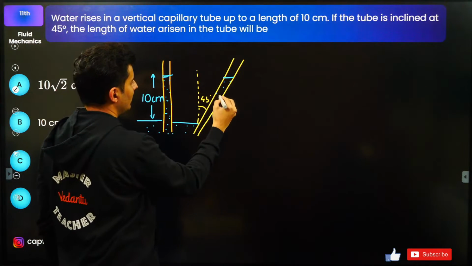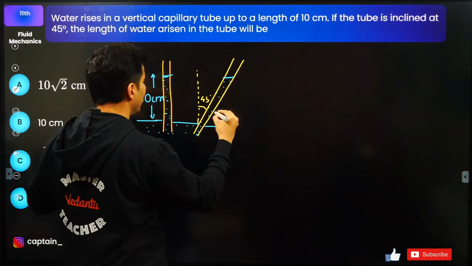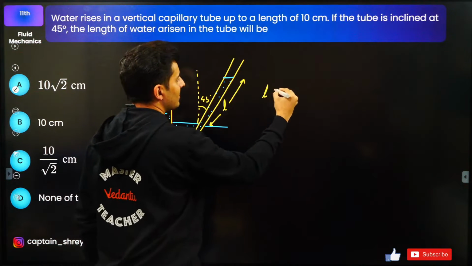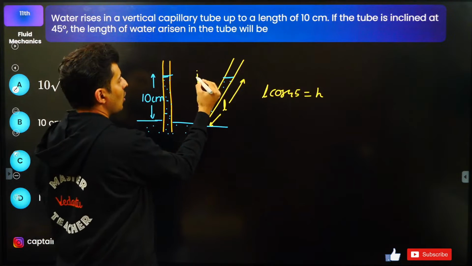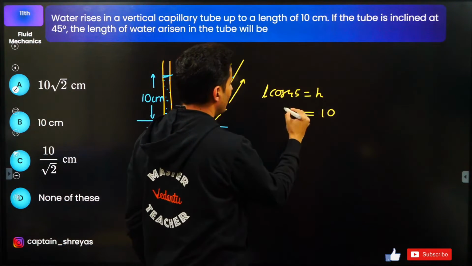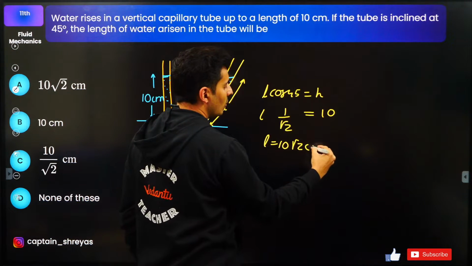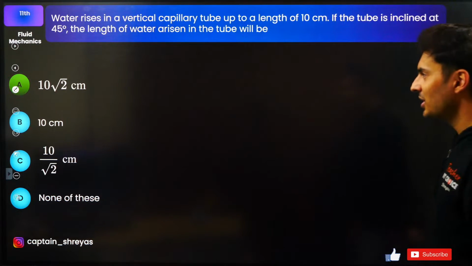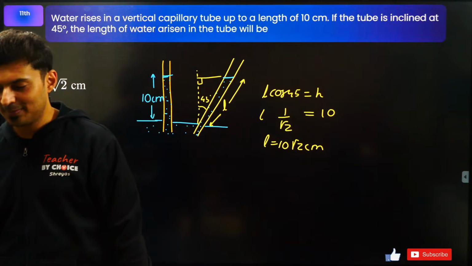So the liquid will fill till here. What is important is, when you calculate this length inside the tube, this length cos 45 component is the height. So that is basically 10. Cos 45 is 1 by root 2. So L is basically 10 root 2 centimeters. That's the answer. Is it B? No, it is option A. It's not C also. Kanan, Berson, be careful.